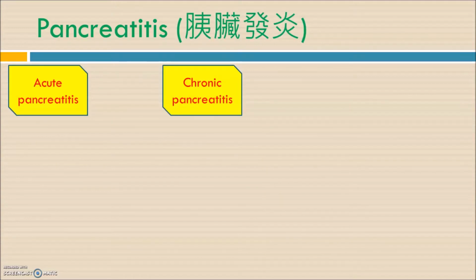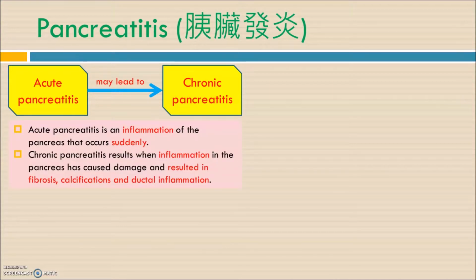For the first disease, it's talking about the inflammation of the pancreas. The acute one is an inflammation that happens suddenly, and the chronic one means that the inflammation happens again. It causes damage to the pancreas and results in fibrosis and maybe some calcium deposits in the pancreas, or even recurrent ductal inflammation.